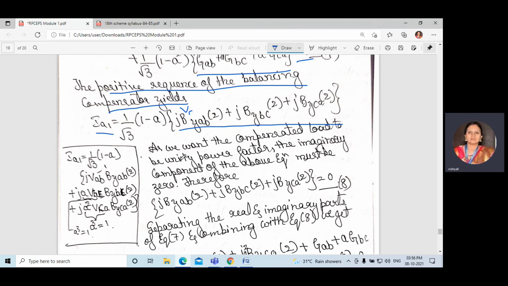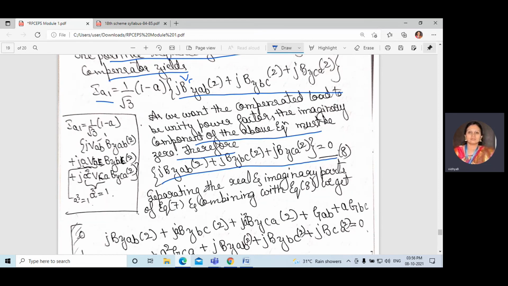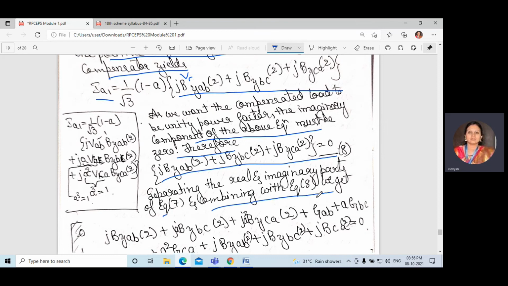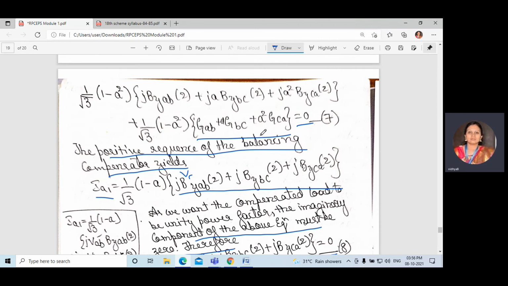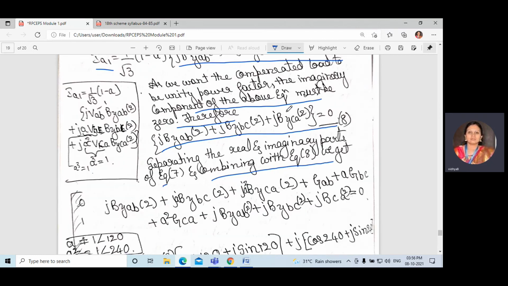Okay. So we want the compensated load to be unity power factor, and the imaginary component of the equation must be 0. So imaginary part equals 0. Separating the real and imaginary parts of equation 7 and combining with 8, we get these two equations, which they have added here.